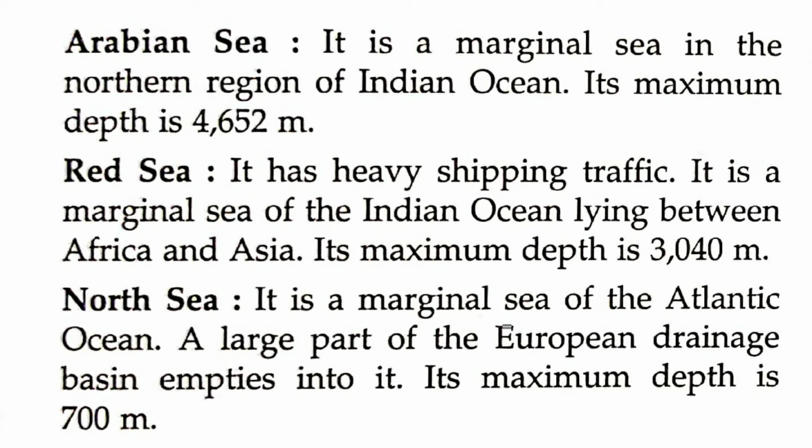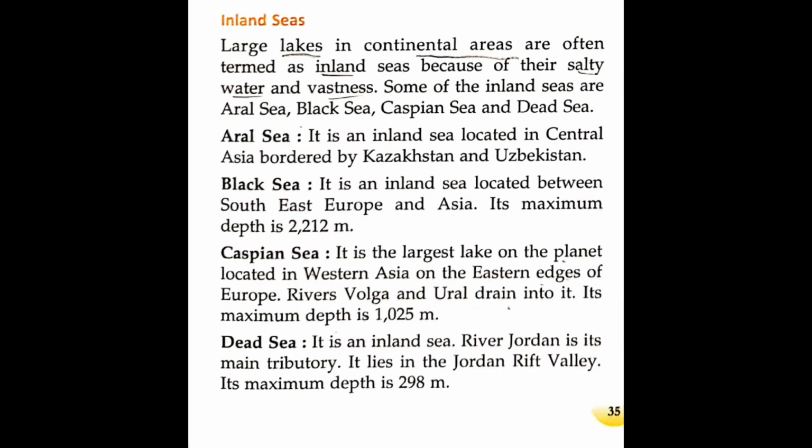Next is the North Sea. It is a marginal sea of the Atlantic Ocean. A large part of the European drainage basin empties into it. Its maximum depth is approximately 700 meters. Now, the second type is inland seas. The distribution of seas is of two types. First is marginal sea, which we have studied. Now the inland seas.